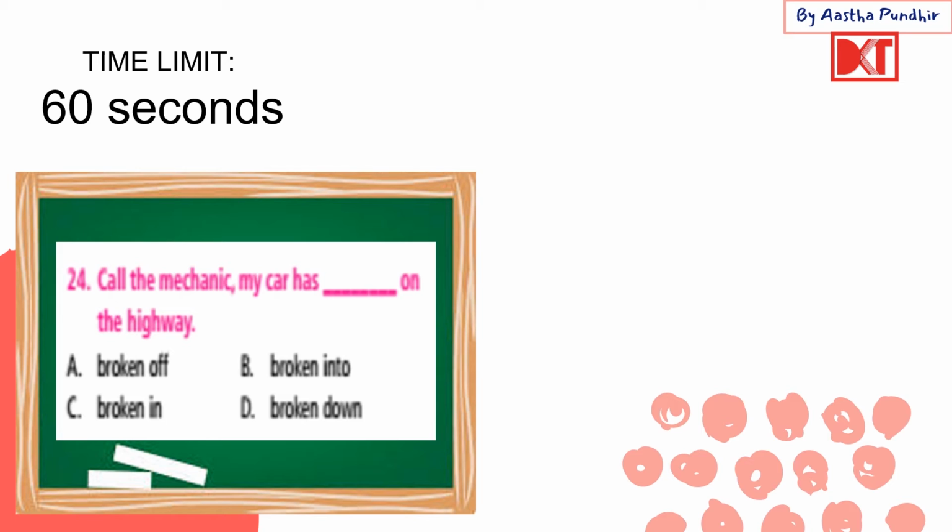Okay, now next we have called the mechanic. My car has dash on the highway. Here the options are broken off, broken into, broken in, and broken down. Now the correct answer is broken down. Broken down means something that has been in a bad condition, in a dilapidated condition. All right. Then we have break off. Broken is the past form of break, right?